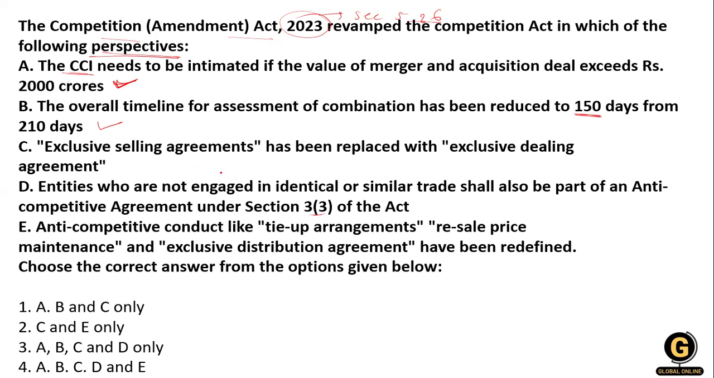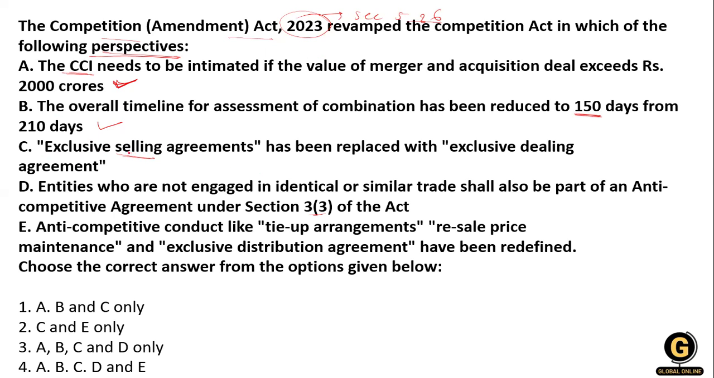And after that, the exclusive selling agreement has been replaced with exclusive dealing agreement. So what is happening? It has also provided a broadened scope of the definition. Here the Competition Act is replacing the exclusive supply agreement with the exclusive dealing agreement with an intention to cover the selling side of an exclusive agreement, and not just the purchase side of an exclusive agreement.